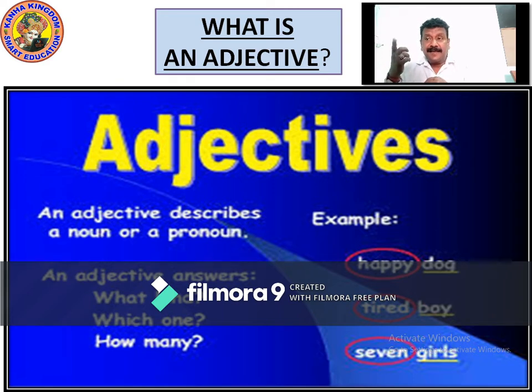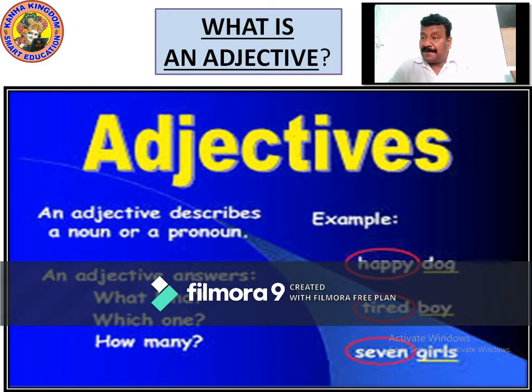It is asking about what kind, which one, how many. Adjectives answer that. When we talk about girls, how many girls? It's 7 girls. When we talk about boy, which one? Tall, short, tired. These are the describing words about the noun. Dog, what kind? Happy dog, short dog, black dog. These are the questions which are answered by the adjectives. Right? So now you understand what is adjective. Adjectives describe a noun or a pronoun.